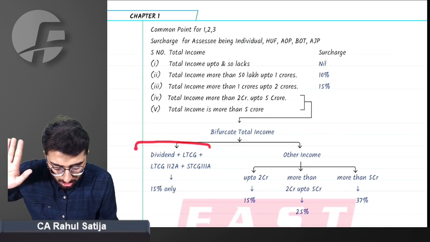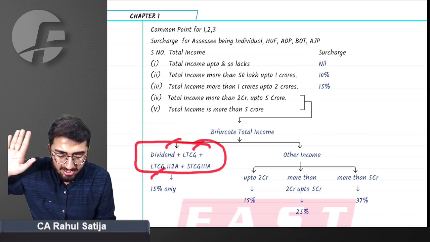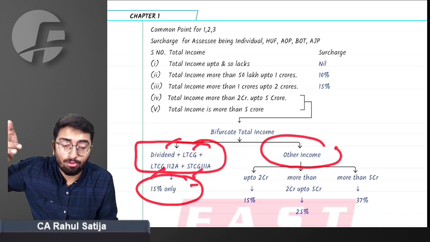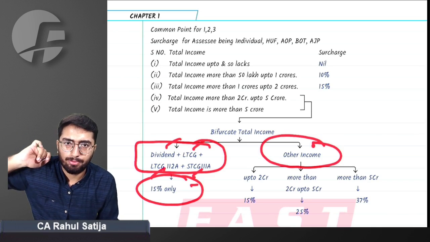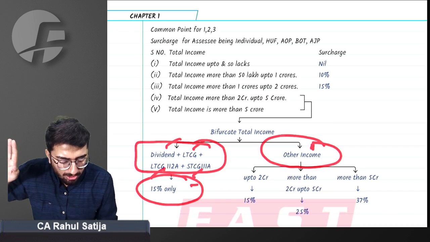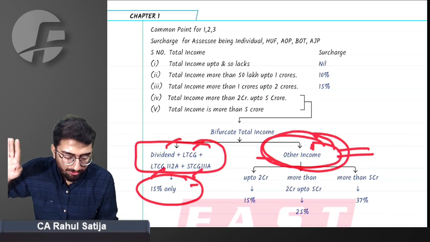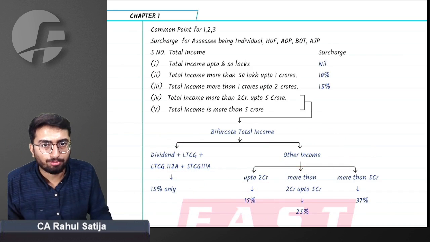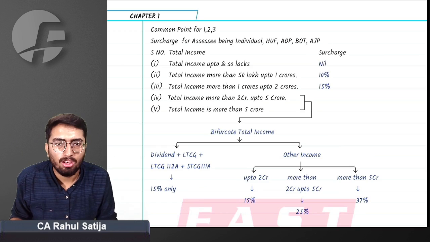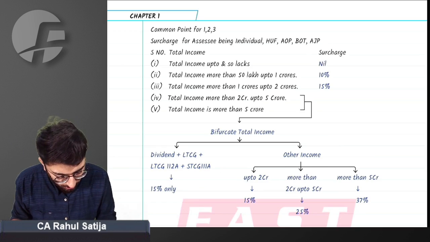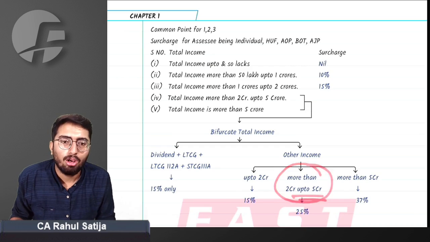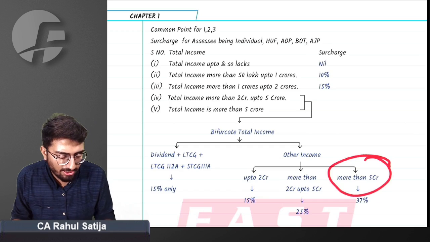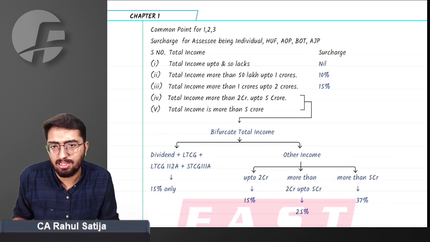Government says if you have dividend, LTCG 112, STCG, it will be surcharged at 15% only. But you have to see what is the value of the other income. Remove the specially taxed income. Check what is the total of the other income. If the total of the other income is up to 2 crore rupees, add 15% surcharge to it. What if other income is more than 2 crore but up to 5 crore? What will be the surcharge rate? 25% surcharge will be charged. And if other income is more than 5 crore, add 37% surcharge to it.